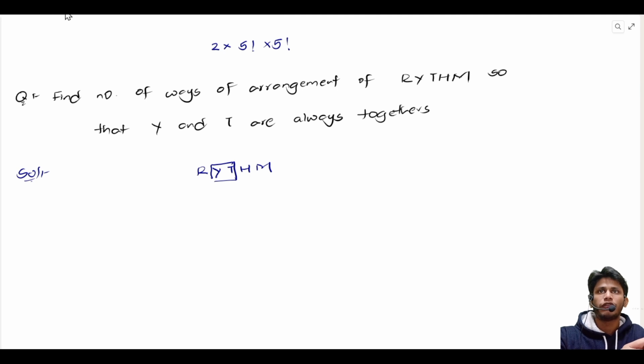So now we have 4 objects, and 4 objects can be arranged in 4 factorial ways. One more thing we can see over here is that Y and T can be interchanged. That is, they can permute among themselves in 2 ways, that is 2 factorial ways. So that is 4 factorial into 2 factorial. 4 factorial is 24, and 2 factorial is 2, so 48. That is 48 ways.